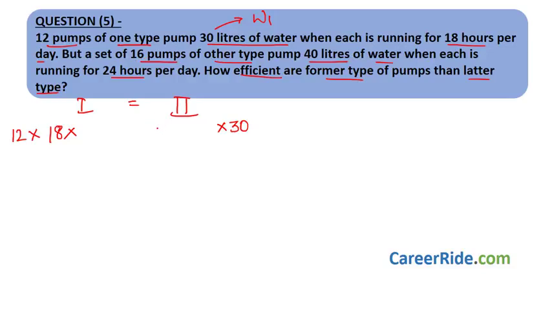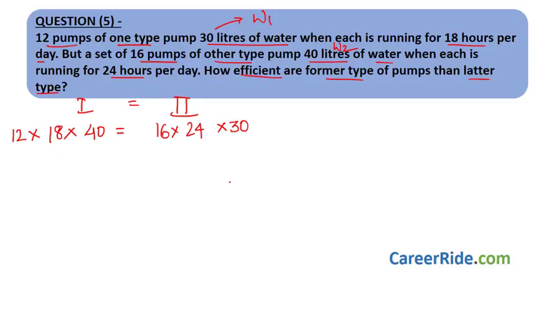So the number of men in the second case would be 16, that is the number of pumps. Other type pump 40 liters of water. What is this 40 liters of water? Work done in the second case, that would come over here. So write 40 over here, equate it. Now we do not know the number of days over here. What is the time for the second scenario? 40 liters of water when each is running for 24 hours per day. So write 24 over here.